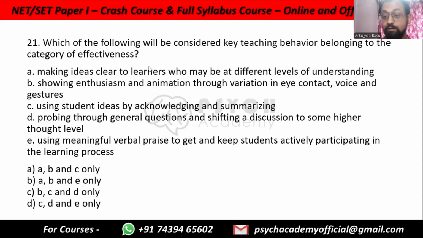Okay, this is a long one, so you will get more than 30 seconds for this question. Which of the following will be considered key teaching behavior belonging to the category of effectiveness? A. Making ideas clear to learners who may be at different levels of understanding. B. Showing enthusiasm and animation through variation in eye contact, voice and gestures. C. Using student ideas by acknowledging and summarizing. D. Probing through general questions and shifting a discussion to some higher thought level. E. Using meaningful verbal praise to get and keep students actively participating in the learning process.